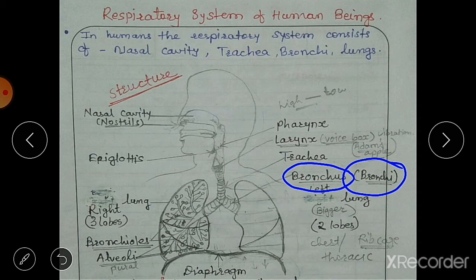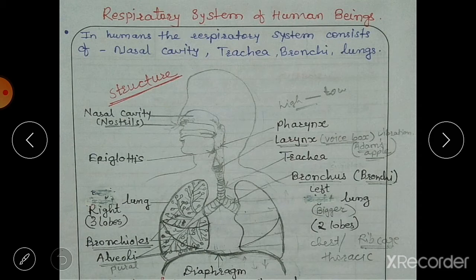Now here there are two lungs. Lungs are present in the chest cavity. This whole part where these lungs and heart are present is known as chest cavity. It is also known as thoracic cavity. And what about lungs? Lungs are spongy structures. They are spongy, and their weight is 1.3 kg on average. And these are two in number.